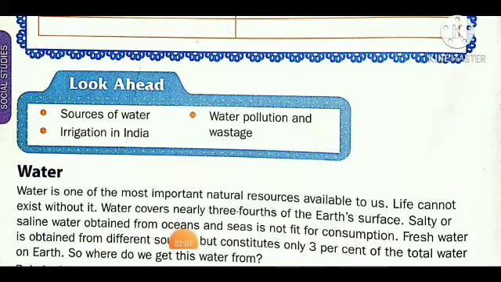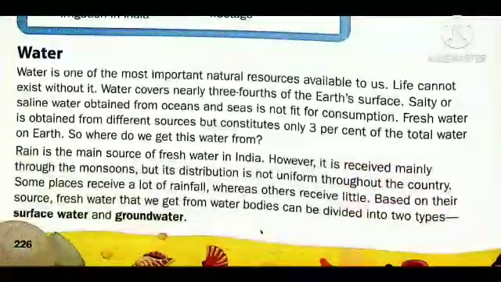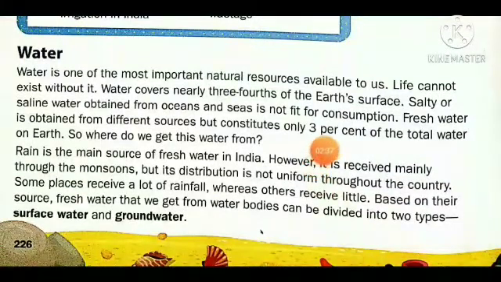Salty water or saline water means salty only. We get it from oceans and seas, and it is not fit for consumption, not fit to be used by human beings or animals.